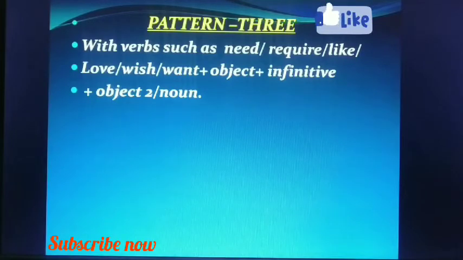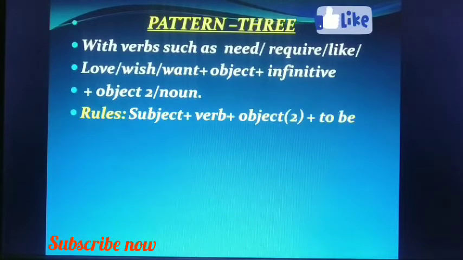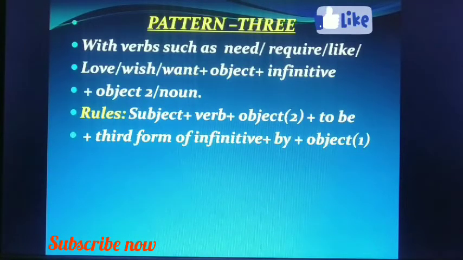Plus object, to, or noun. Object may be noun or pronoun. So we find there are two objects. First, after those verbs and after infinitive. What do we do? Rule: subject, verb, object to. Object to comes after the main verb of those verbs. Then to be, third form of infinitive, by plus object one. Object one is placed at the end of the sentence.